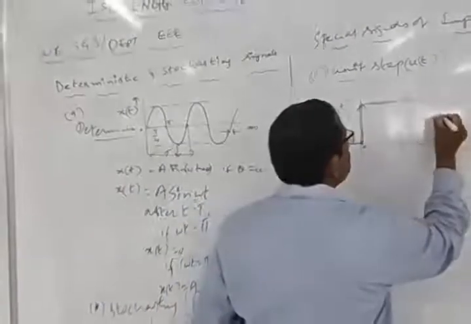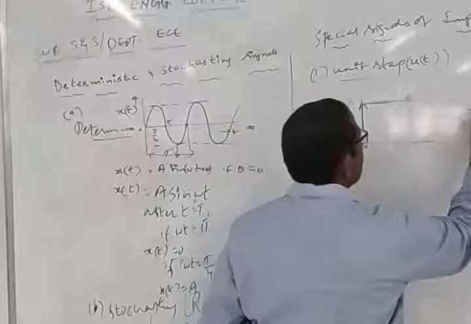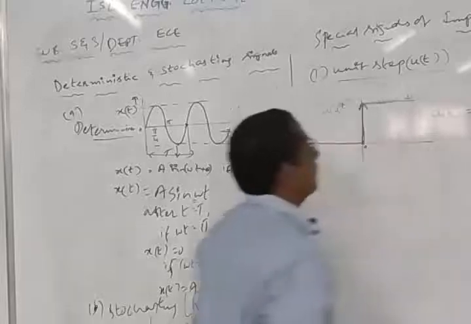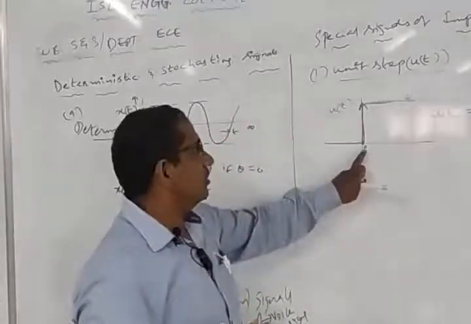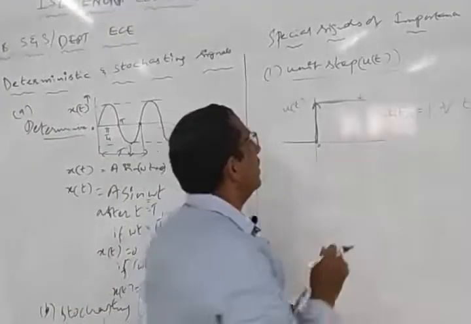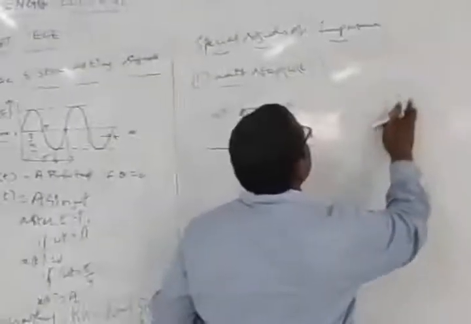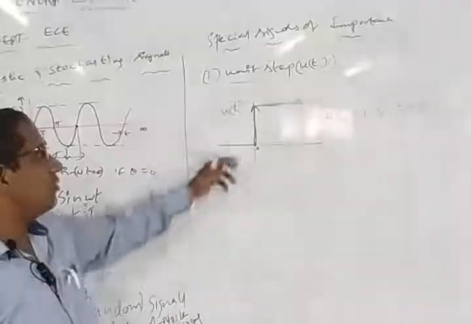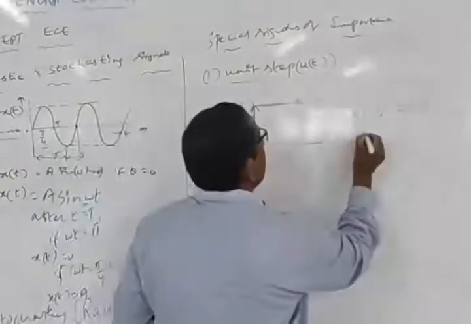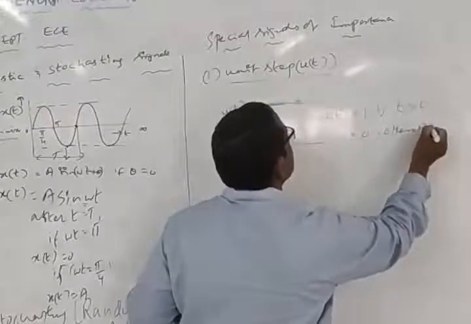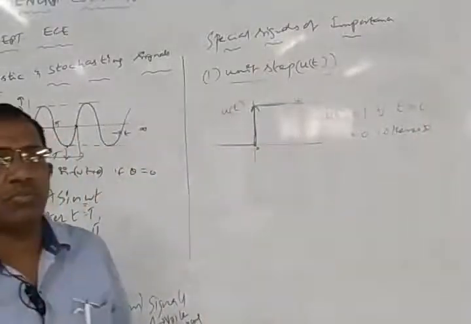Now how do we represent this mathematically? u of t is equal to 1 for all t greater than 0, and it is equal to 0 for t less than 0. Otherwise, we simply call this type of signal a unit step signal.